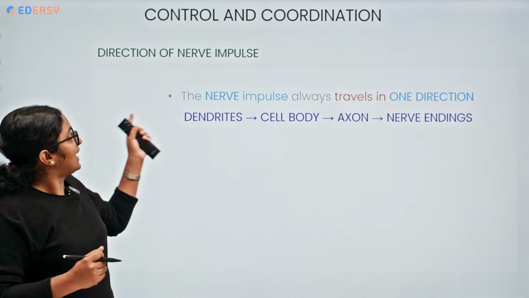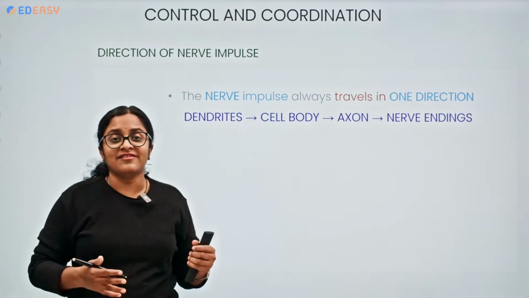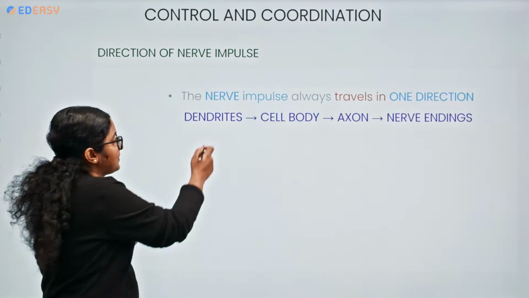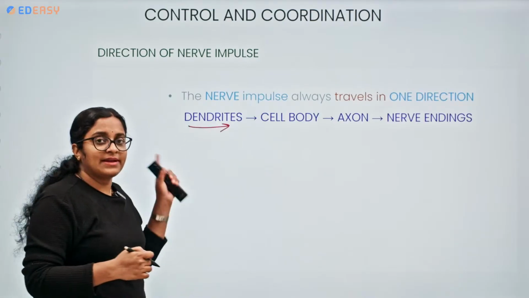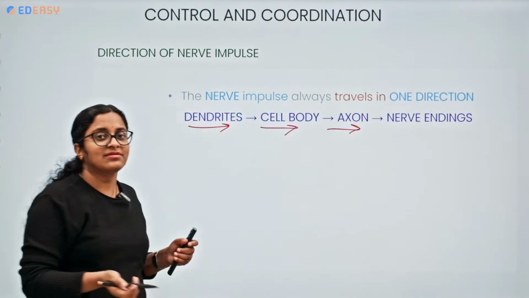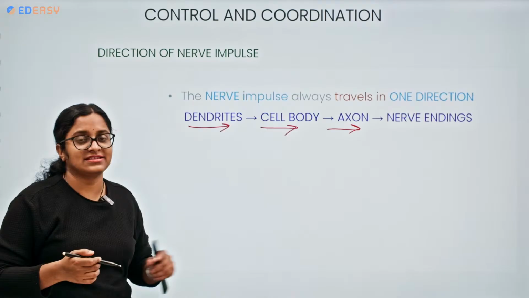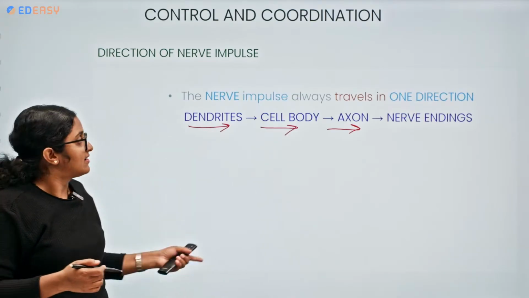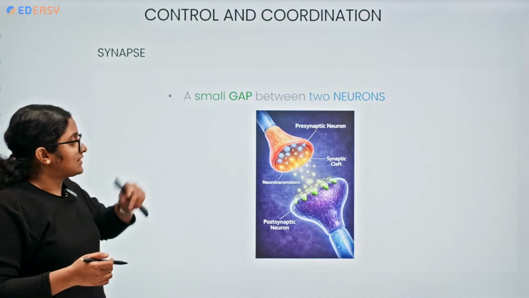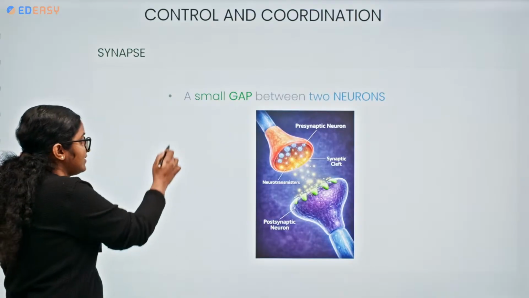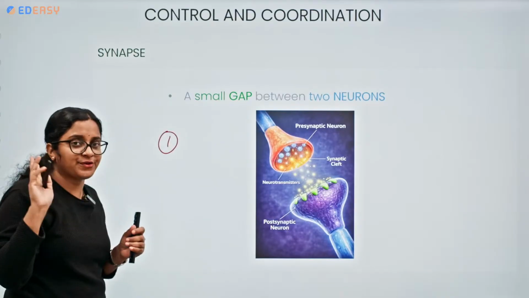Now, the direction of the nerve impulse. The nerve impulse always travels in a single direction. From where? From the dendrites to the cell body to the axon, axon to axon endings, the nerve endings. This is how only a one-directional response will be there. So now coming to synapse. In the previous scenario, we saw the first neuron. Let's take two neurons here.